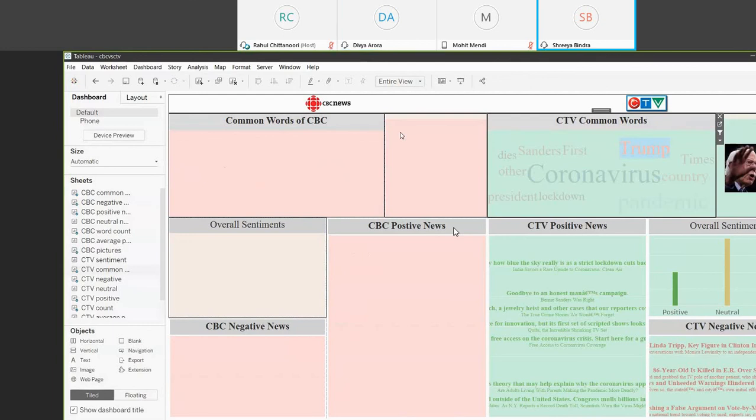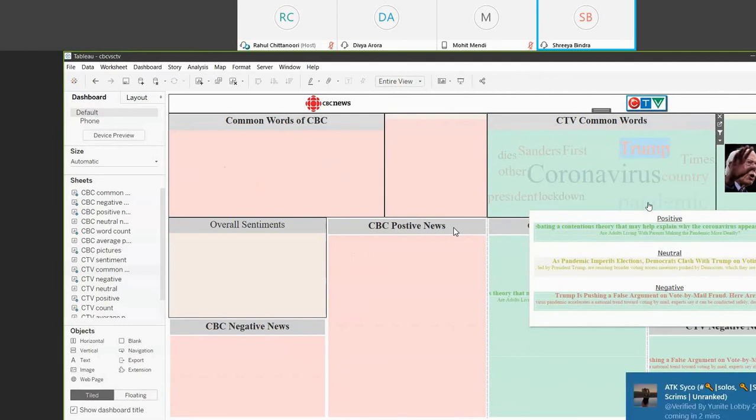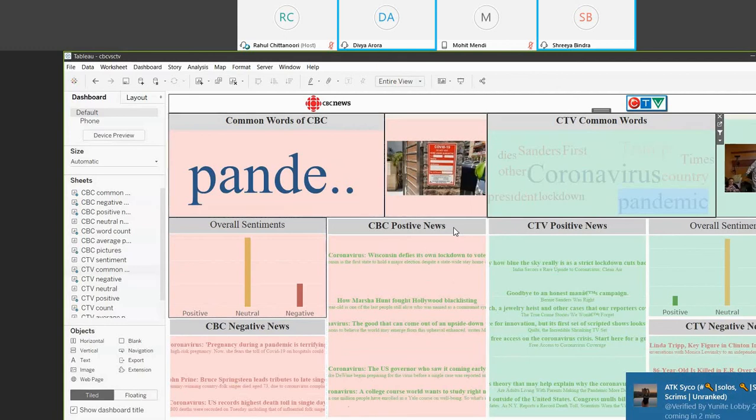And similarly, when we go to the word pandemic, we see it's being used in both the news sources, but with different references. As you can see, in CTV it's used slightly in a positive way, and in CBC, it's totally in a negative way.